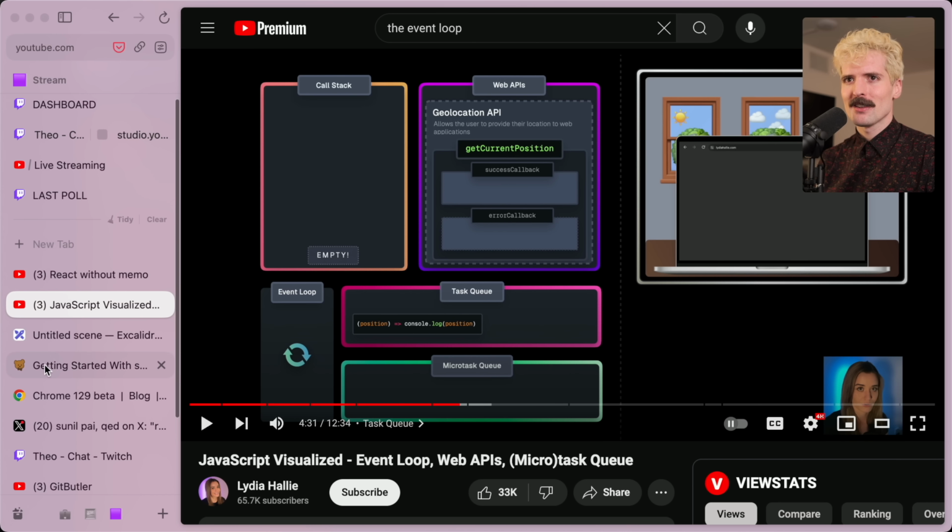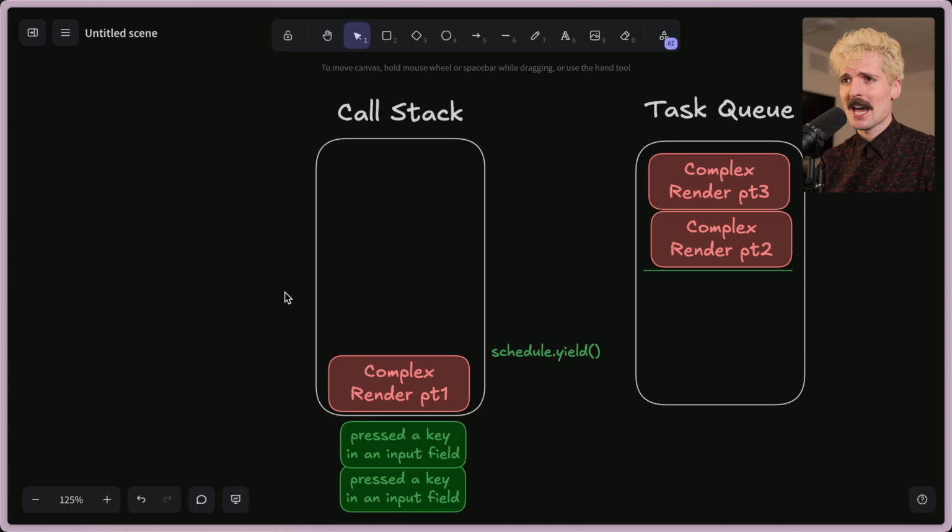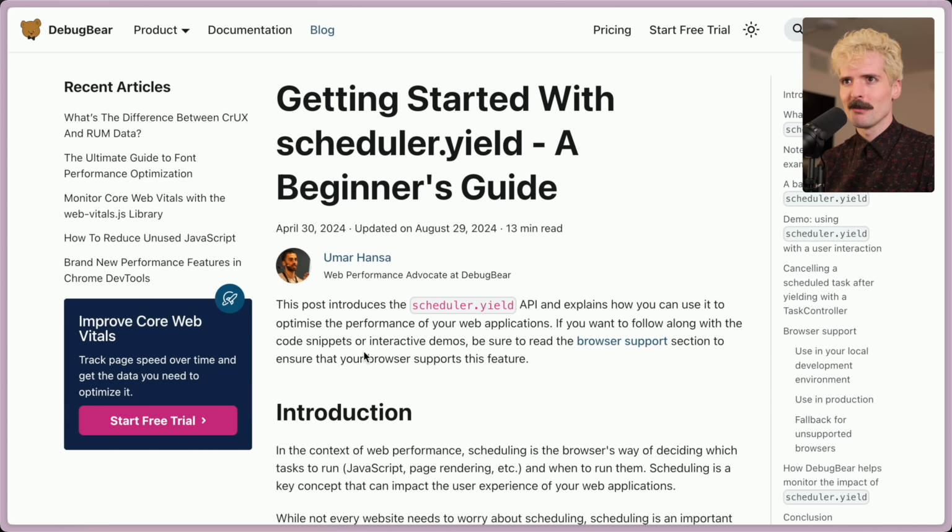It's cool that this is arguably, conceptually, the opposite of the event loop, but I think that is what makes it so strong, and it's certainly what makes it so exciting. I cannot wait to see what people do with this. I did see one blog post of people showing it. Umar from Debug Bear.